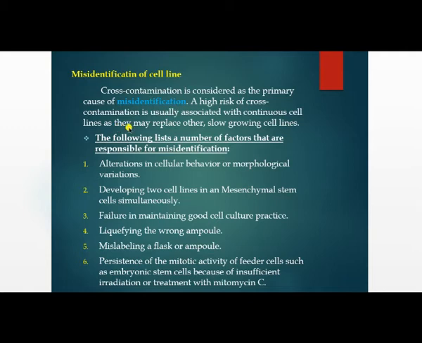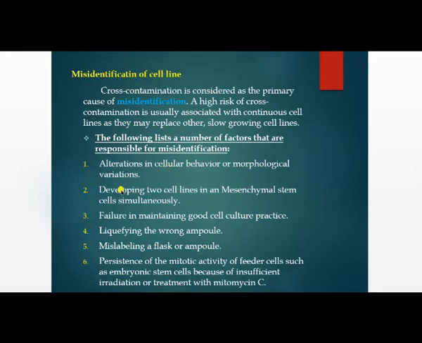So let's see the factors responsible for the misidentification. Basically, the factors responsible for cross contamination are also responsible for misidentification, because misidentification is the result of cross contamination. We'll see them one by one. First is alteration in cellular behavior or morphological variations. Morphological behavior and structure also get changed. Whichever biological processes are there also get changed, and cellular properties and characteristics also get changed.